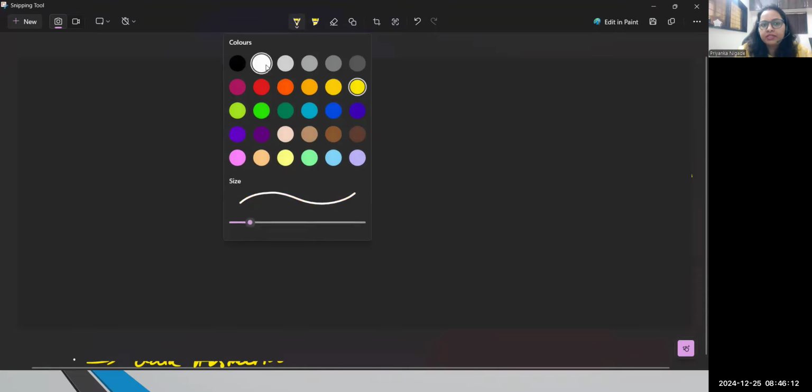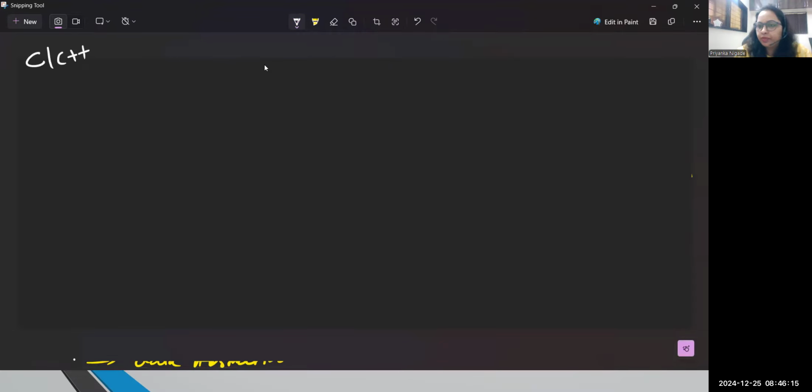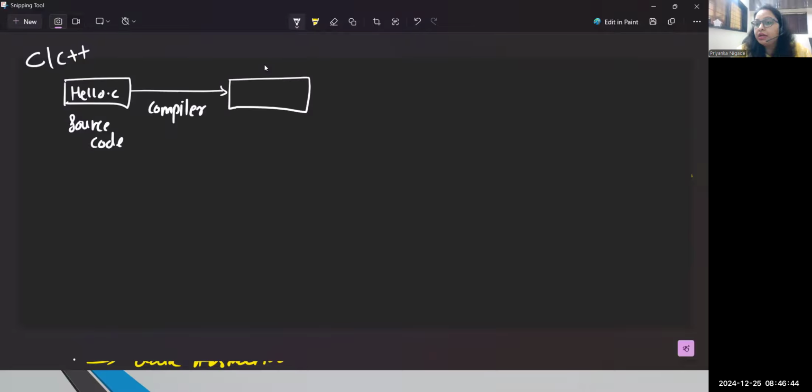When you talk about C programming, let's say C++, we design the source code. Now consider I have written a program hello.c. Normally the extension will be .c or .cpp, correct? So suppose I'm writing this hello.c code, and we call it source code. Guys, when you write a code, you need a compiler. Agree? So as I told you, whatever source program you write, the compiler will convert it into machine understandable language. So in C programming, whenever I compile hello.c, it will be converted into a file hello.obj.